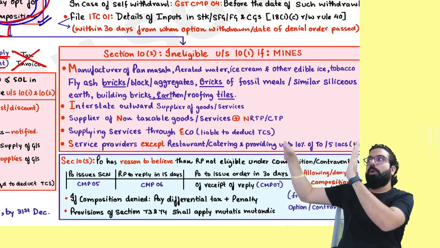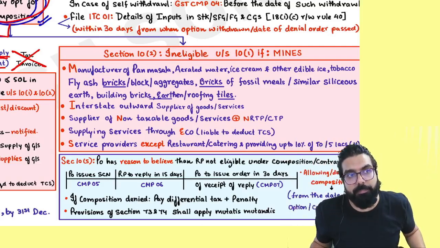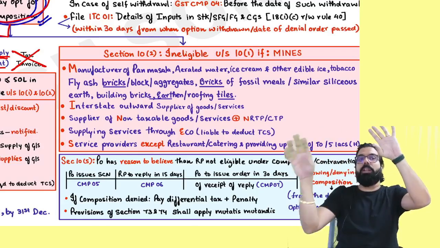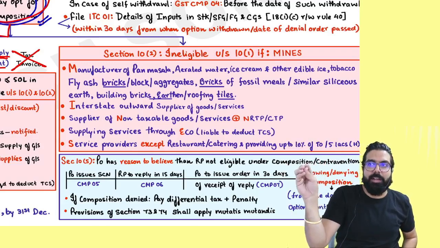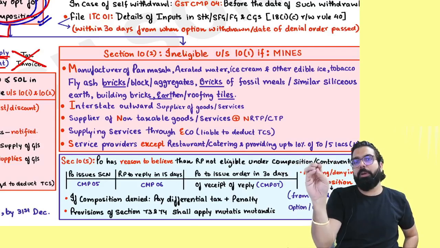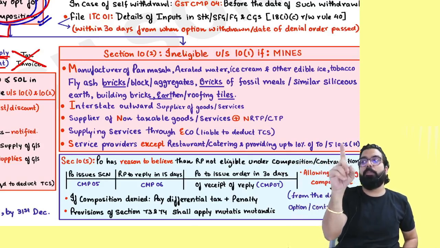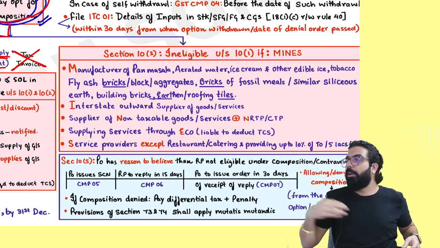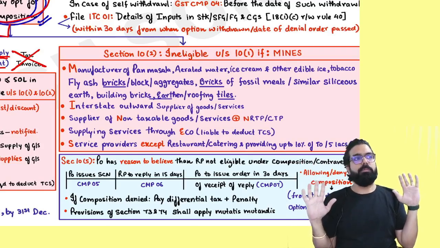Remember, if your turnover is within 1.5 crore or 75 lakh, then in the current financial year, can you go for the composition scheme? Yes, if you want to go for the composition scheme, who are the people who are eligible? MTR. Manufacturer is eligible, trader is eligible, restaurant is eligible. Manufacturer will pay 0.5, 0.5. Trader will pay 0.5, 0.5 of taxable turnover, and restaurant will pay 2.5 and 2.5. This has to be paid out of your own pocket. You cannot take ITC. You cannot charge any GST. Can we go ahead, everyone?